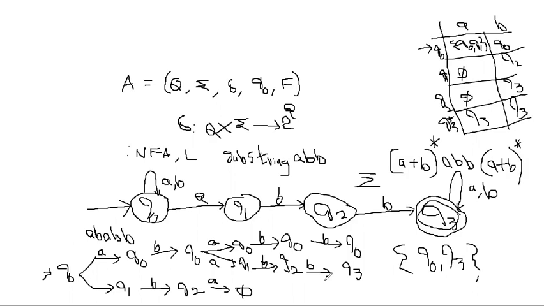If you get more than one state as output, that particular set should contain at least one acceptance state. If this final set contains one acceptance state, then we say that the string is acceptable. See, Q0, Q3 we got in the earlier example. Q3 is an acceptance state. Then ABABB is acceptable because it ends with ABB. Even for any example in NFA, finally after reading the last symbol, if you get more than one output, that output set should contain at least one acceptance state. Only then do we say that the given string is acceptable.